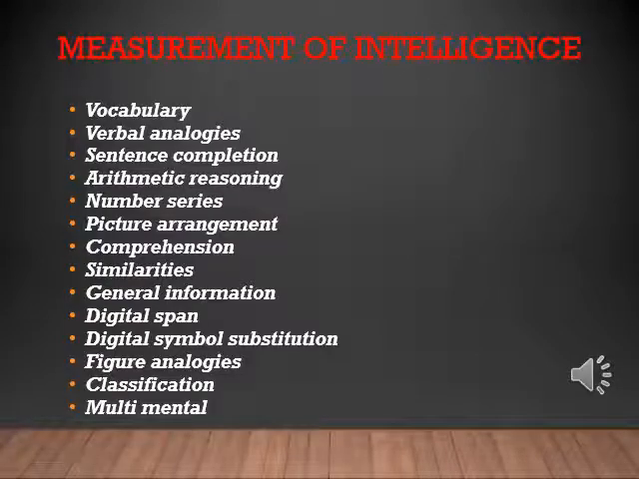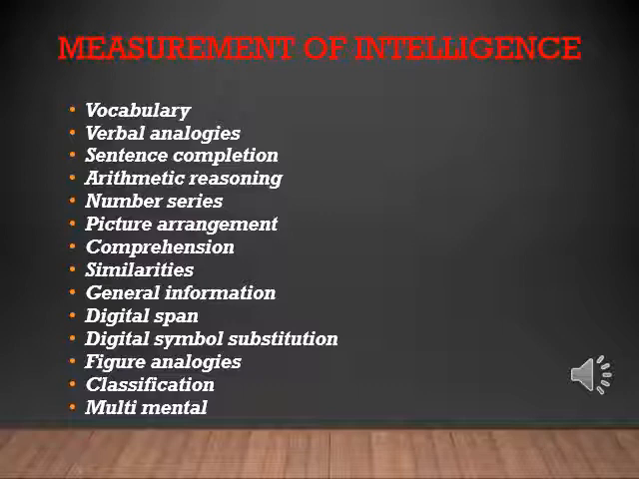Okay, let's see how intelligence is measured. By vocabulary, then second is verbal analogism. Some people are very intelligent in talk, verbally they can manage. Then sentence completion, how they are completing the sentence. Then arithmetic reasoning. You must have seen on Facebook and WhatsApp there are many arithmetic things like pictures, and then you have to subtract it. So all these are intelligence.